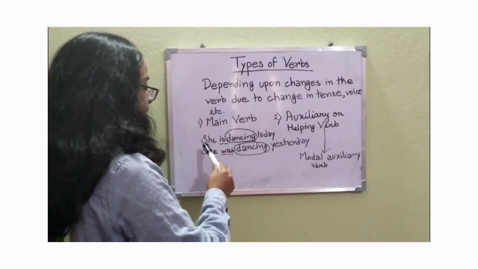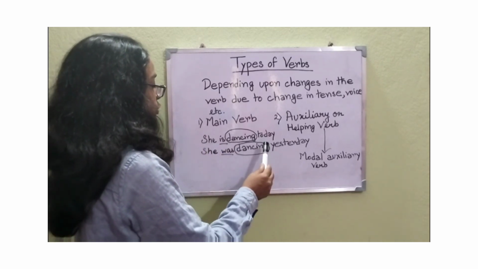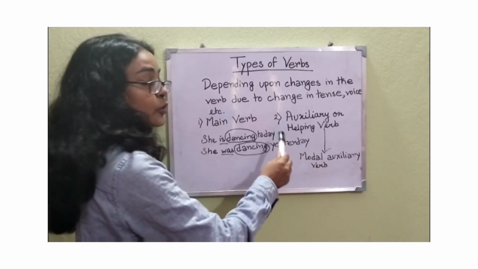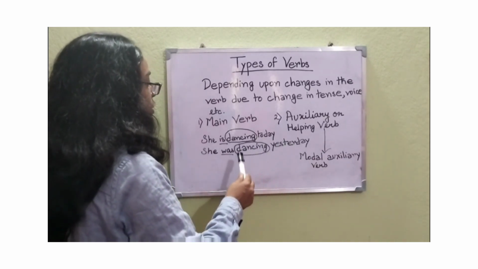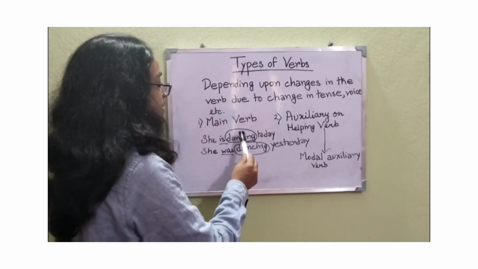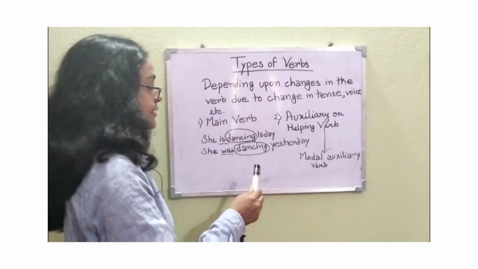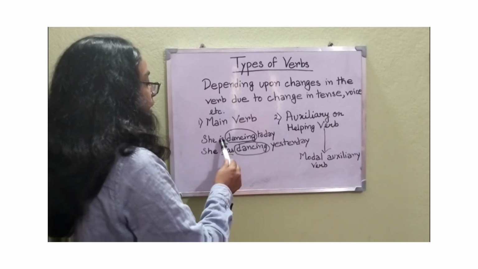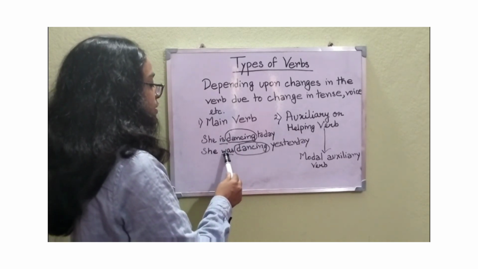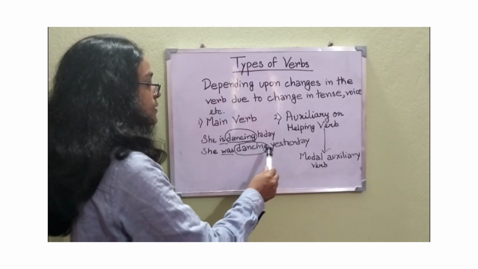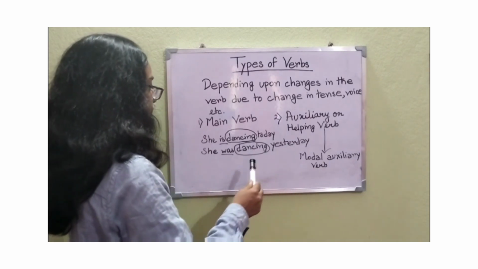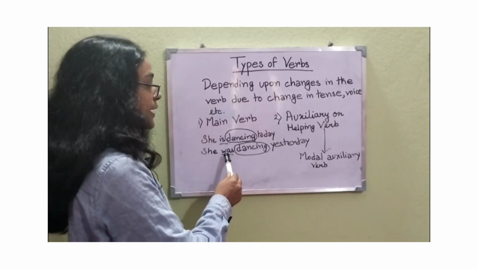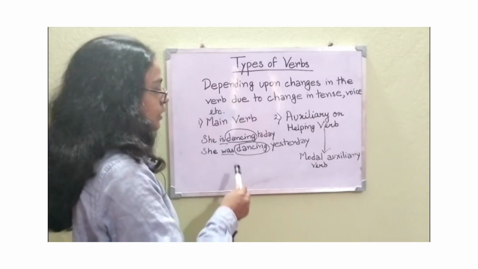there are two sentences. "She is dancing today." "She was dancing yesterday." The two sentences are in two different tenses. So you can see that "dancing" remains unchanged in both the sentences. So dancing is the main verb. However, "is" changes into "was" in the second sentence because of the past tense. Therefore, "is" is the helping verb and "was" is also the helping or auxiliary verb.